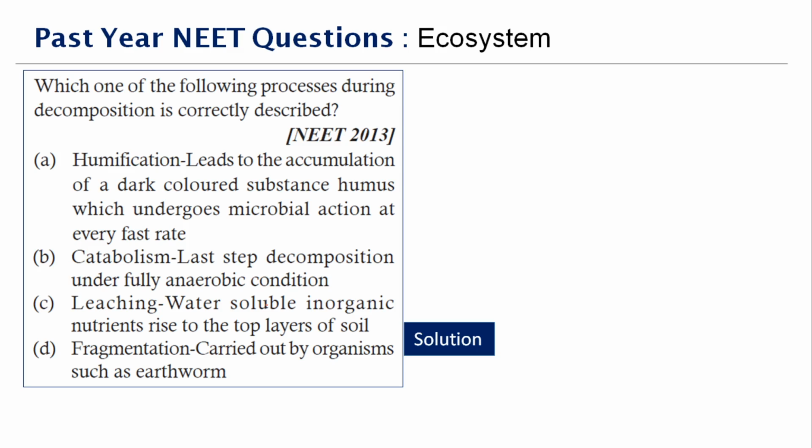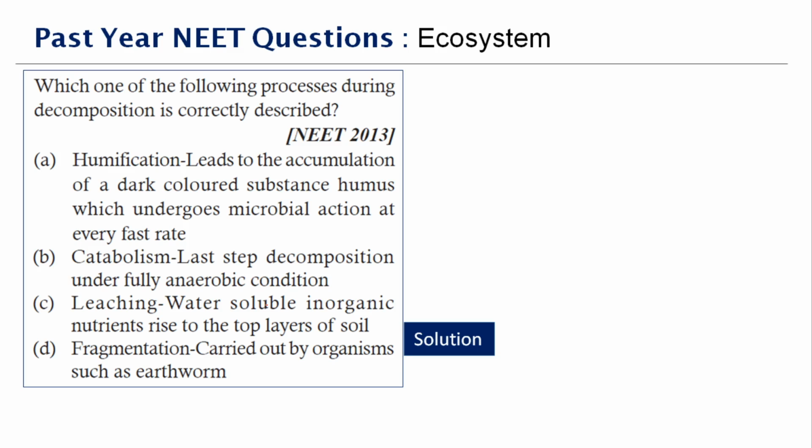Now, humification, catabolism, leaching and fragmentation are of course the steps which are involved in decomposition. What do you mean by decomposition? The conversion of the complex materials into simpler forms, right? They operate simultaneously on the detritus, which is the dead living matter. Fragmentation is the actual breakdown of the detritus into smaller particles by the detritivores that we saw, snail, earthworm and all that. And the water soluble inorganic nutrients go down into the soil horizon and they get precipitated in the